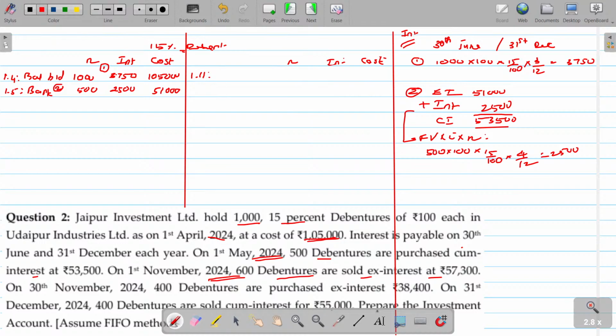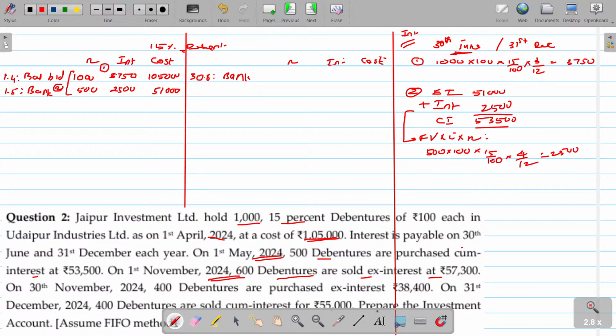Which date? 1/11. Why do I put it separately? Because before that we reached 30th June, so we might have received the interest. So you can pass the entry for the receipt of interest. On 30th June you get the interest, bank. How much interest will you get currently?